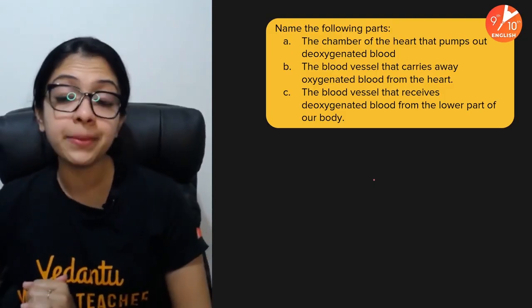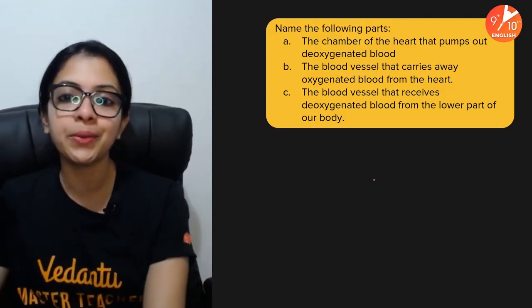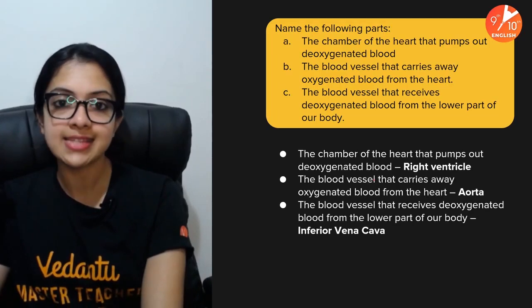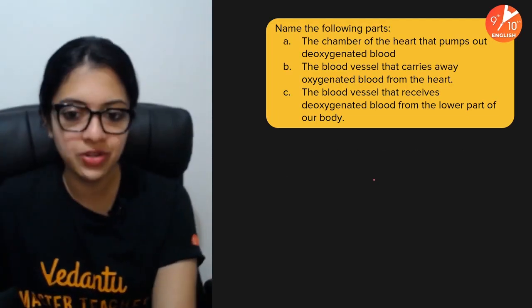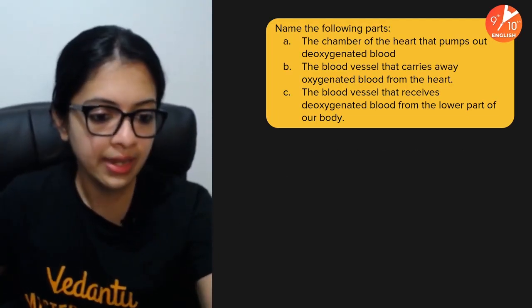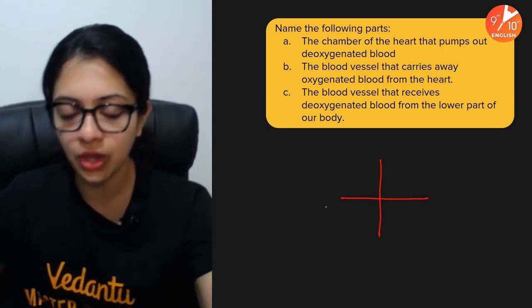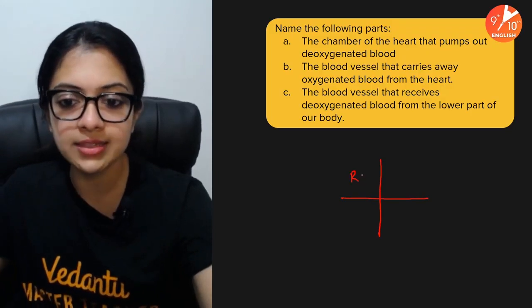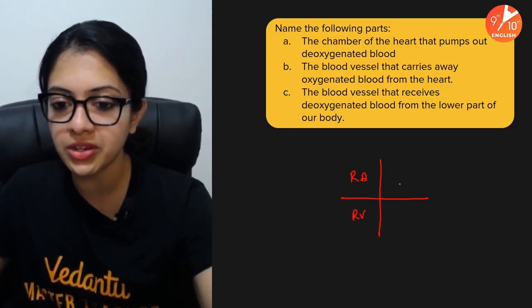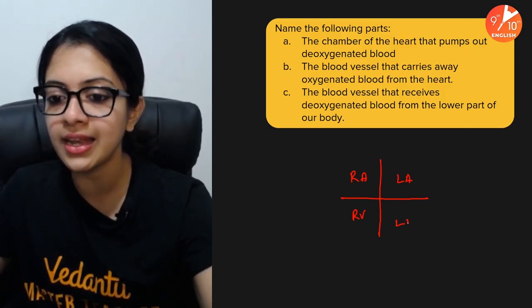Okay, chamber of the heart that pumps out deoxygenated blood. It has to be the right ventricle. So children, always remember, let me probably draw this for you. Okay, this is your heart. This is your right atrium, right ventricle, left atrium, and the left ventricle.